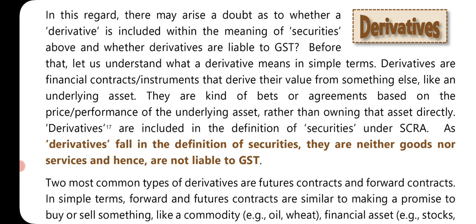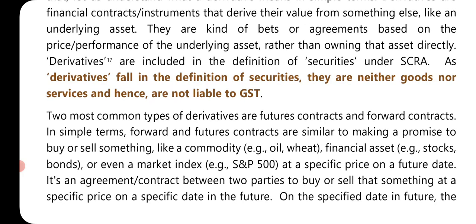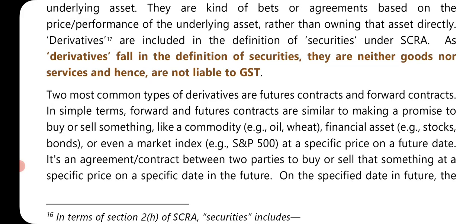Derivatives are financial contracts or instruments that derive their value from something else, like underlying assets. They are kind of bets or agreements based on the price or performance of the underlying assets rather than owning the assets directly. Derivatives are included in the definition of securities under SCRA. As the derivatives fall in the definition of securities, they are neither goods nor services and hence are not liable to GST. Okay, so with respect to derivatives, there are some underlying assets, but it is not considered as goods or not considered as service.